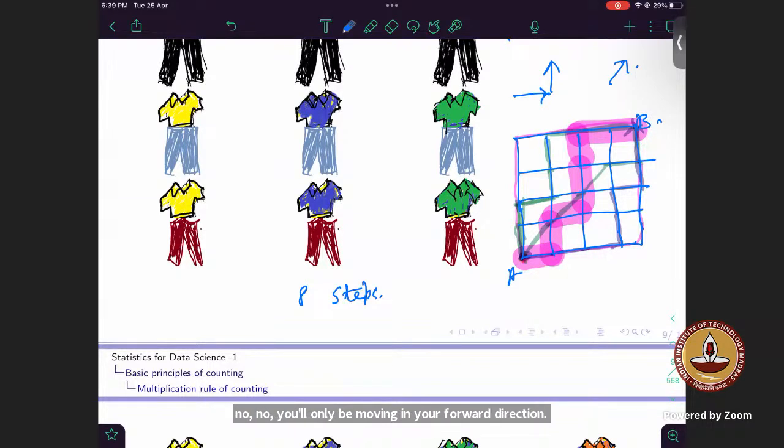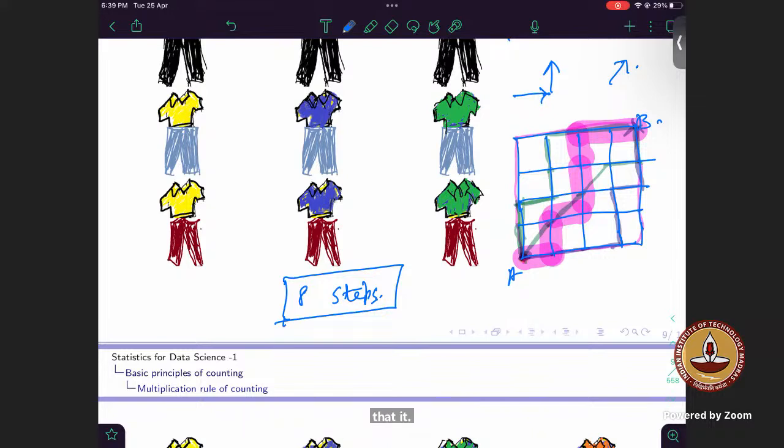So yes, whoever said this part, it's correct. For others who are not getting how to solve it, the biggest clue that I can give is that any path you follow, it will always be 8 steps. Now, how can you proceed? 4 steps right and 4 steps up. Yeah, 4 steps right and 4 steps up.